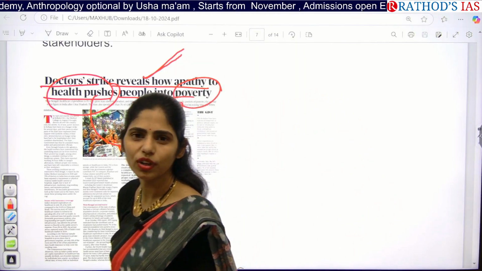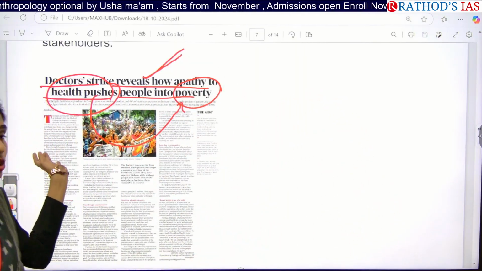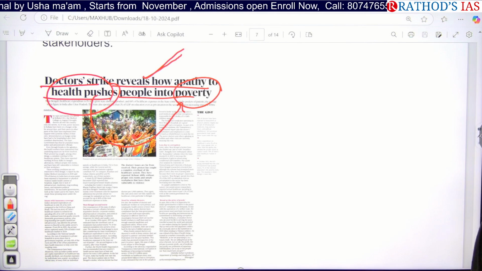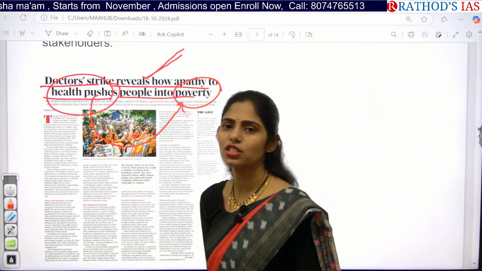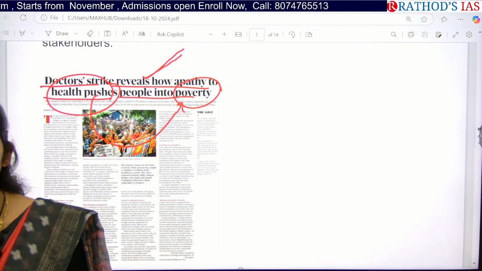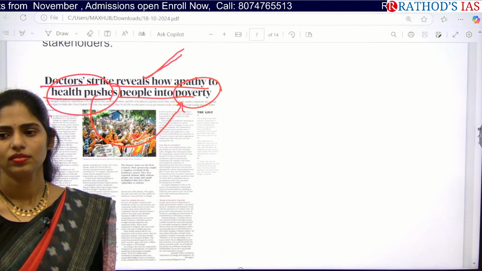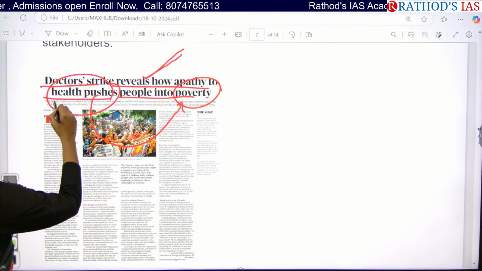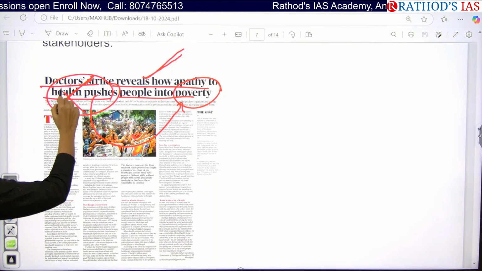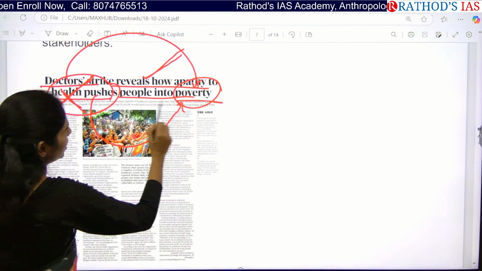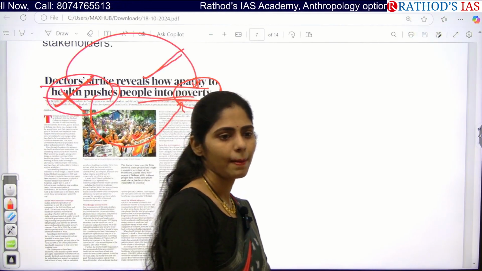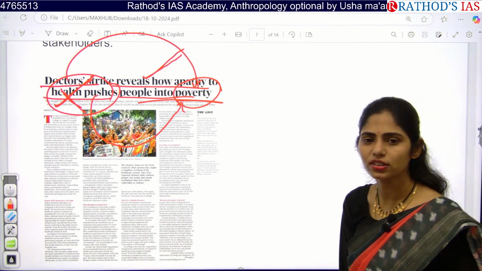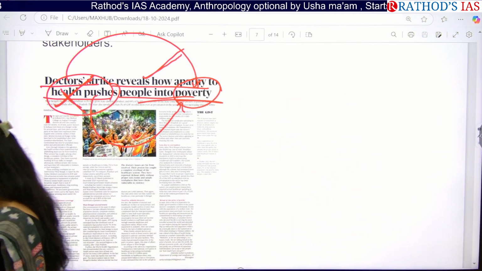But what is the relationship between doctor strike, poverty, and health issues? Is there any relation? What is that relation? How do doctor strikes lead to increasing poverty? Come on, think and tell me. I know that yes, there is some health impact, but I'm not asking about the health impact. How do doctor strikes lead to increasing poverty in people? You have to think out of the box. What happens? Come on, fast.